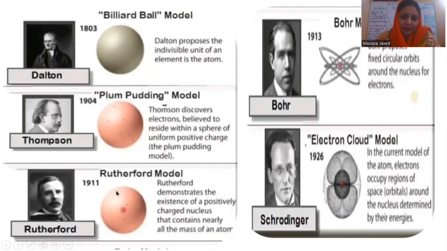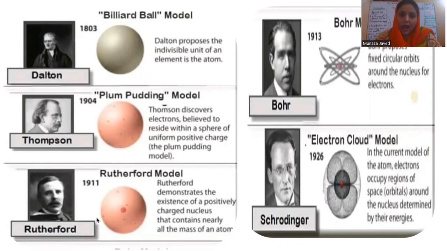After 7 years, another scientist came and said that, wait, not the whole ball has positive charge. These negatively charged particles are revolving around, and the whole positive charge is residing in a small center. He named it the nucleus. Okay, this model is called the nuclear model. Now, the atom ball was broken into electrons by Thomson, and now this is further broken into nucleus and electrons.